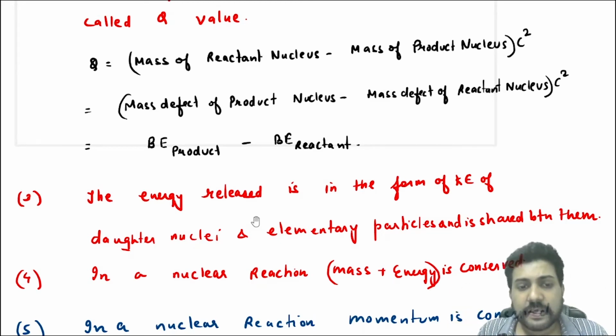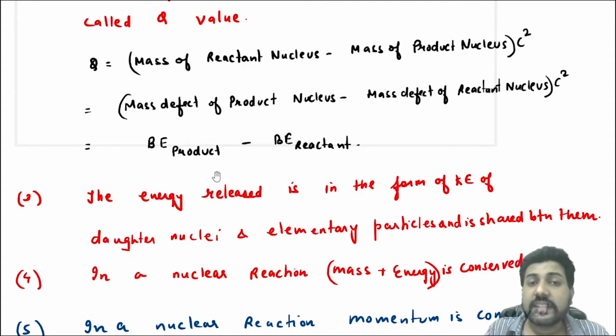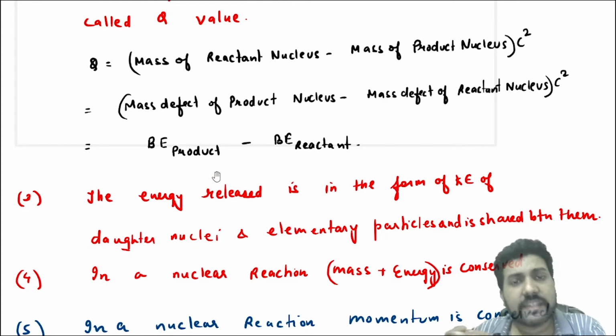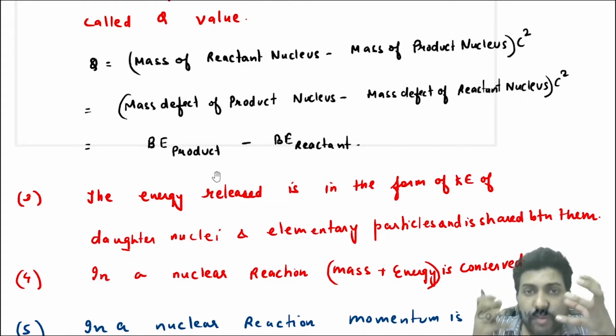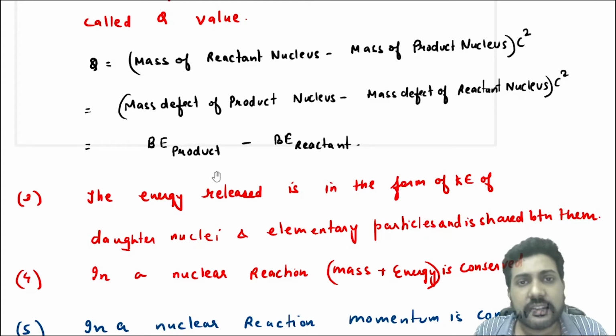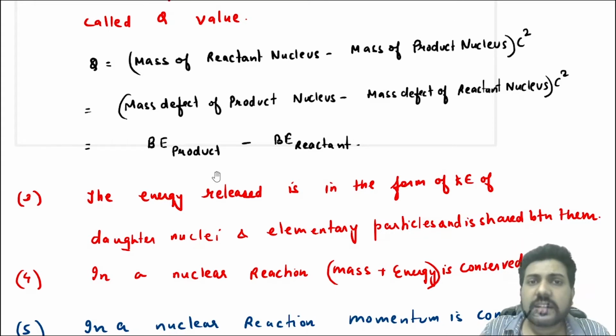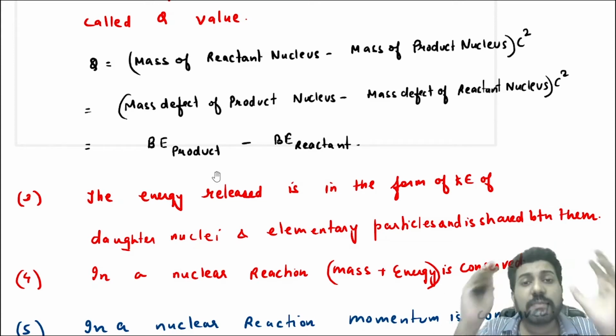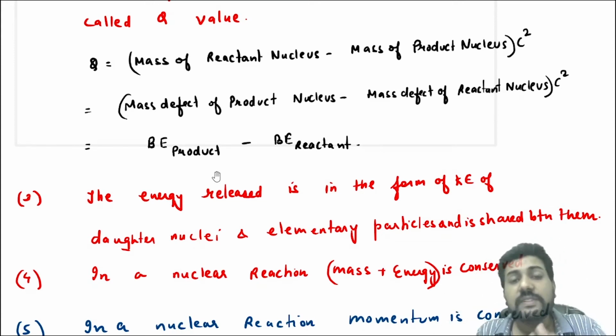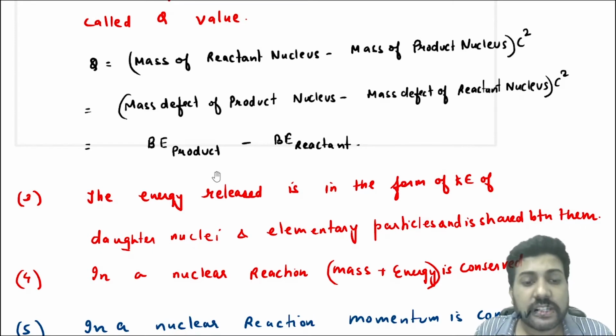Okay. Now, in a nuclear reaction, you must understand that energy alone is not conserved, because mass is getting decreased, right? And mass and energy are interconvertible. You will say like this: in a nuclear reaction, mass plus energy is conserved, because in a nuclear reaction, mass and energy are interconvertible. Mass alone is not conserved, energy alone is not conserved, but if you see them together, you will say that mass plus energy is conserved.